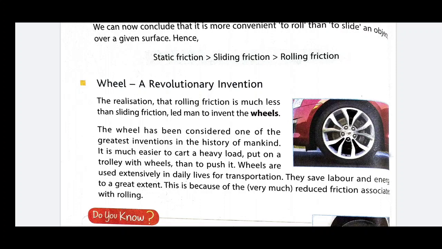So it means wheels save our energy and save labor to a great extent. So we use wheels for decreasing the friction.